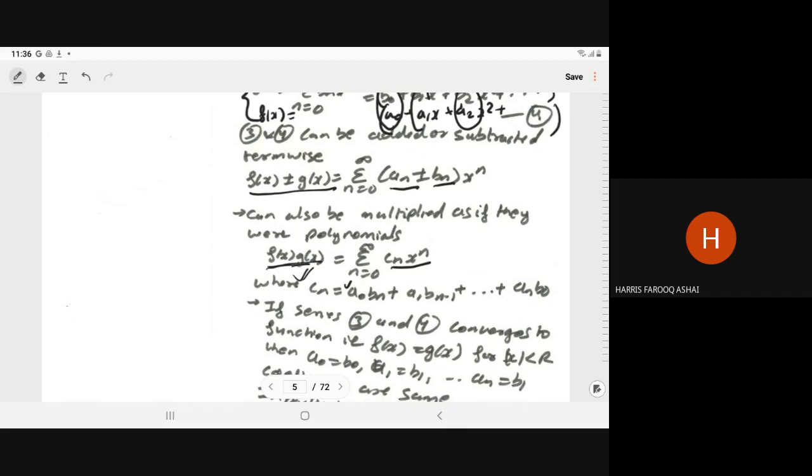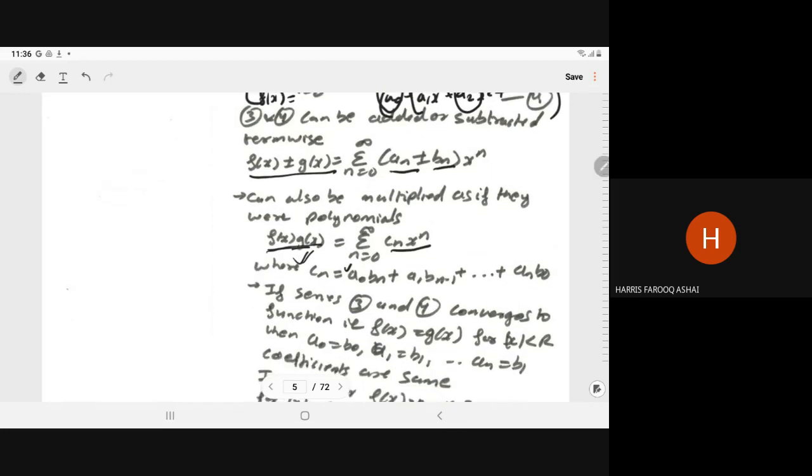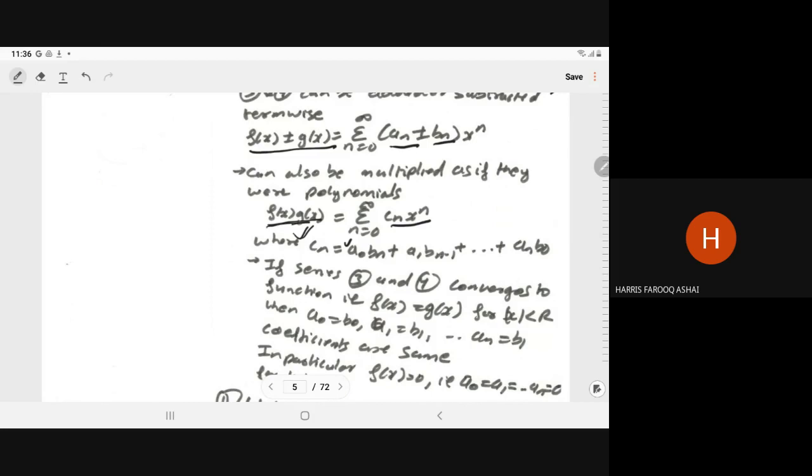Now if the series f(x) and g(x) converge to the function, that is f(x) equals g(x). If both series, f(x) equals a0 plus a1 x plus a2 x square and g(x) equals b0 plus b1 x plus b2 x square and so on, are convergent such that f(x) equals g(x) for mod of x less than r,